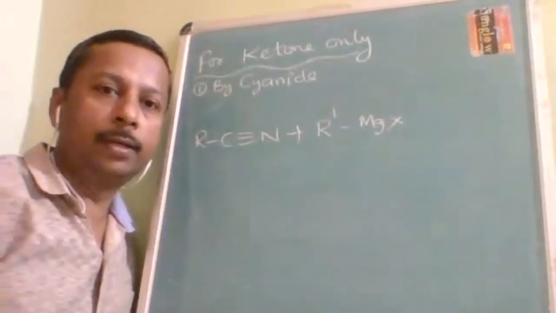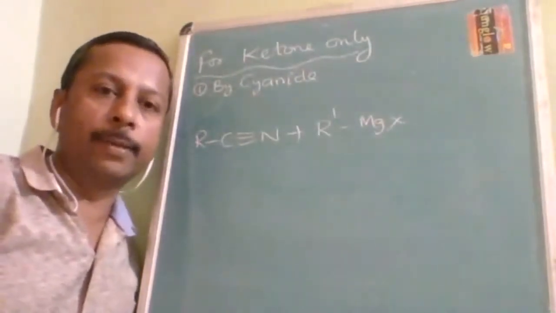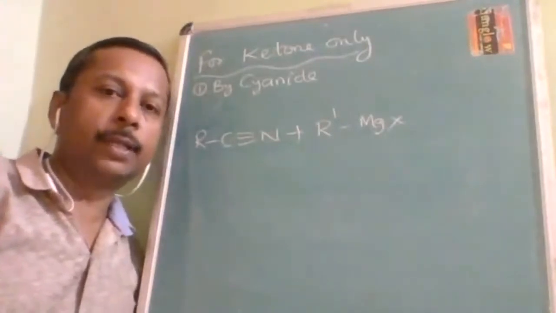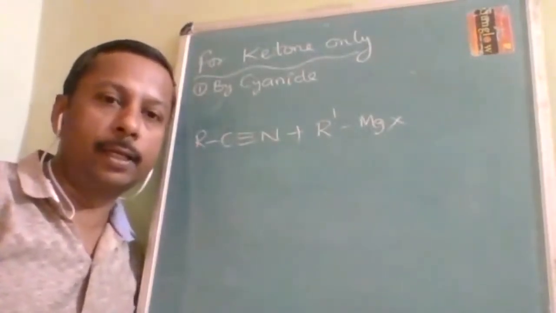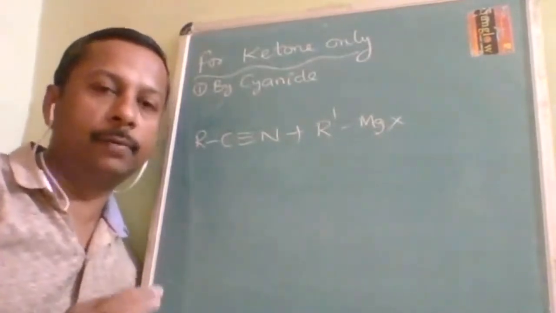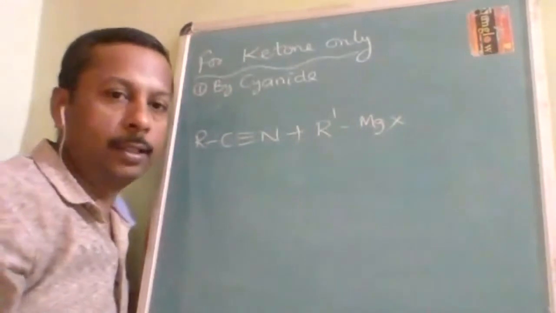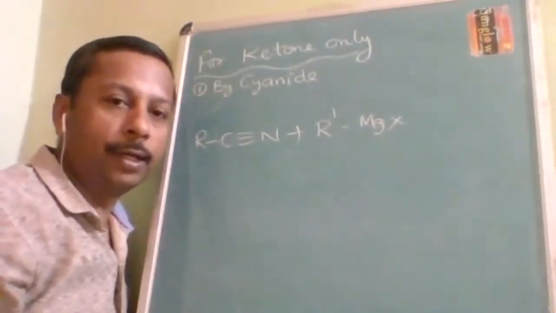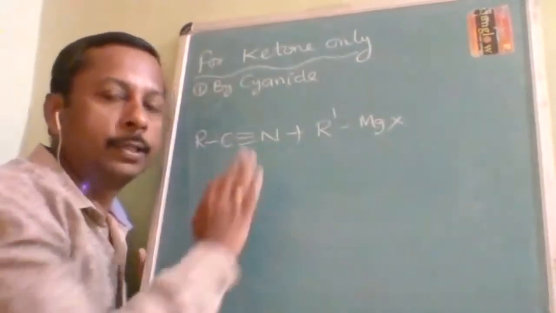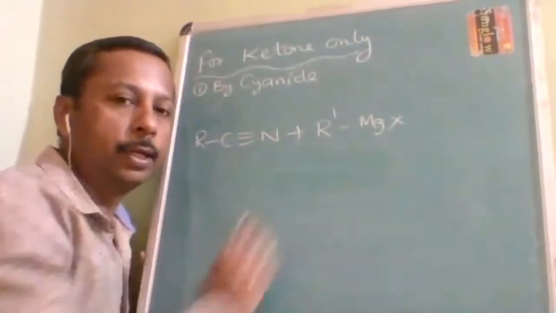Okay, now we are into the next topic, for ketone only. First method of preparation of ketone is from cyanide. You may feel that we have already studied cyanide, but with cyanide, what are we going to use? If we use SnCl2 with HCl, the Stephen reduction, there you are going to get aldehyde. But with the same cyanide, if you wanted to prepare ketone, we have to use Grignard reagent.